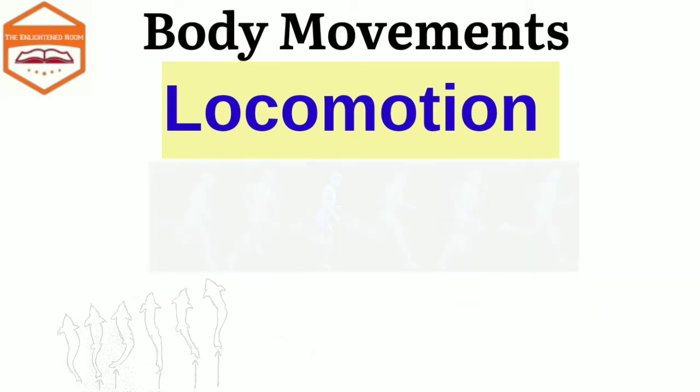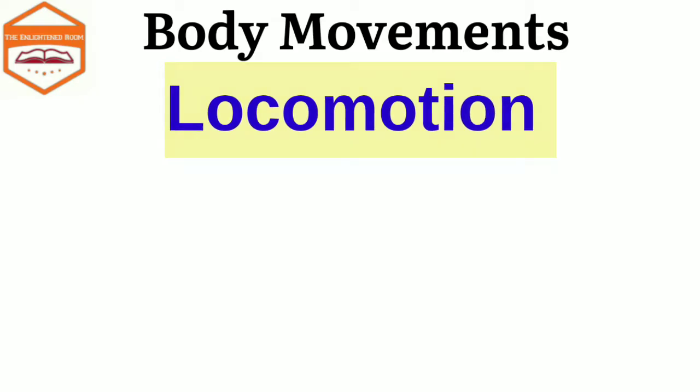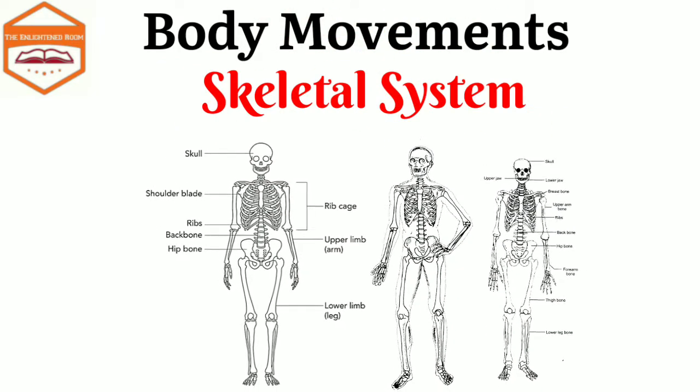Okay, so now let's discuss the skeletal system. As locomotion is about the movement of the whole body, it is only possible because of the skeleton, that means our bones. So we need to know what the skeletal system is. The skeletal system is a framework of all the bones in our body, and this framework is known as the skeleton. In our human body, the skeleton is made of 206 bones.